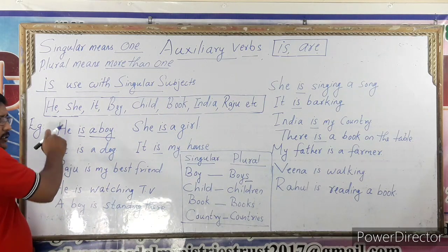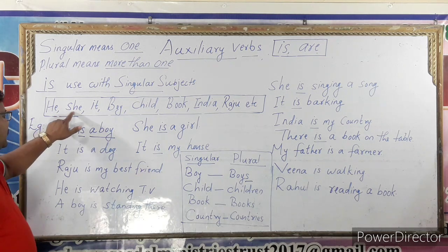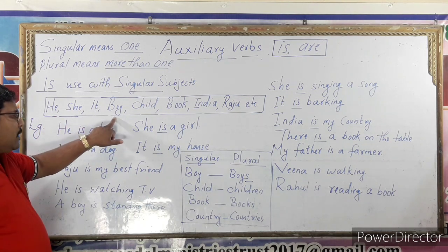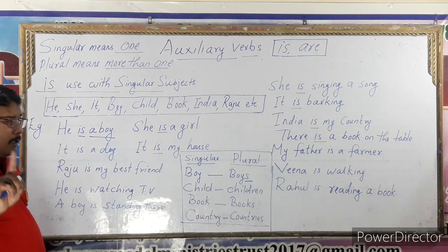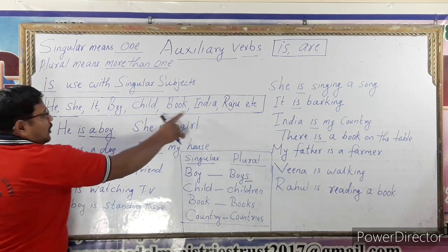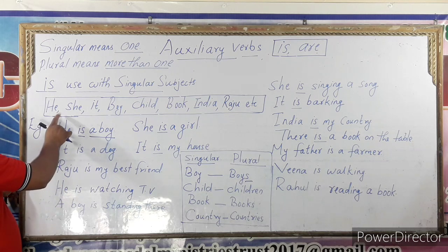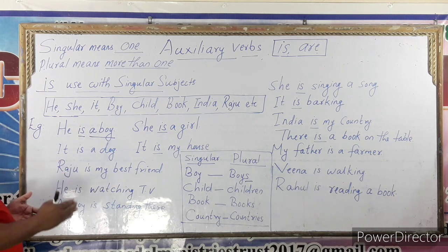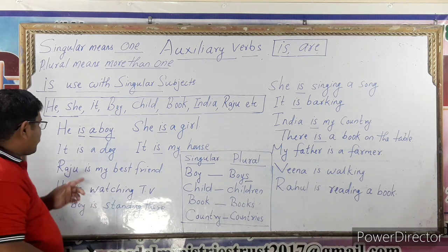These words are only singular. He, she, it, boy. Boy is one. Child, one. He, one. Look at these words. This is singular. That is why is is used with the singular subject.